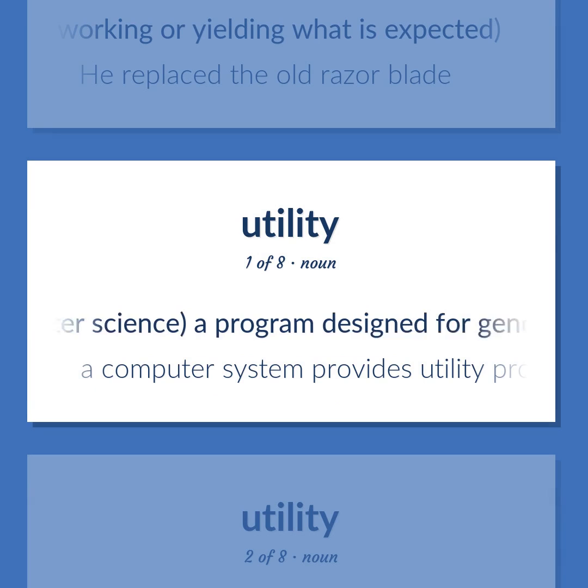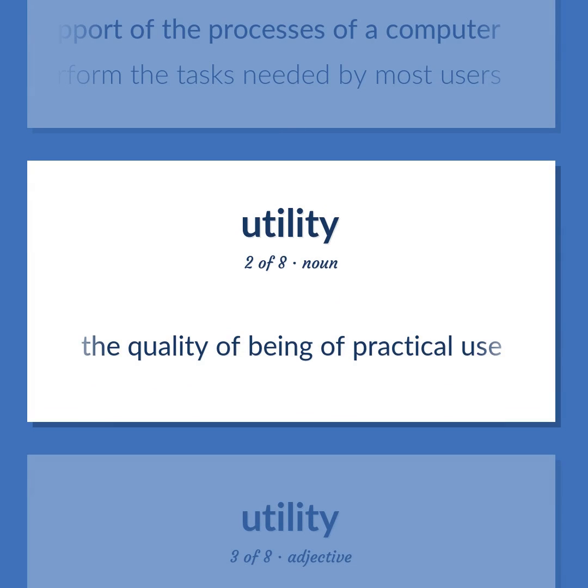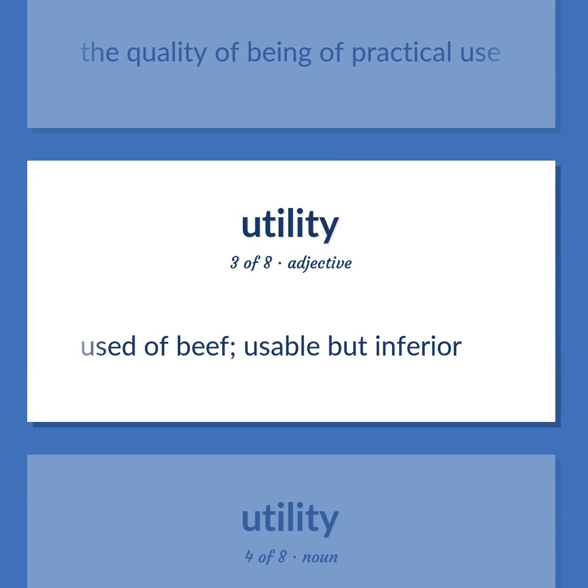Computer science, a program designed for general support of the processes of a computer. A computer system provides utility programs to perform the tasks needed by most users. The quality of being of practical use. Used a beef. Usable but inferior.